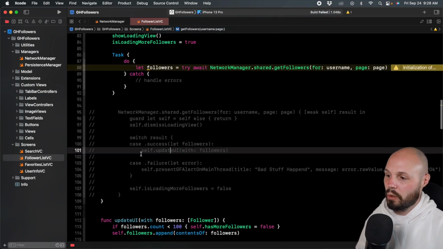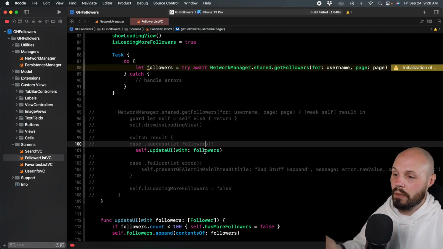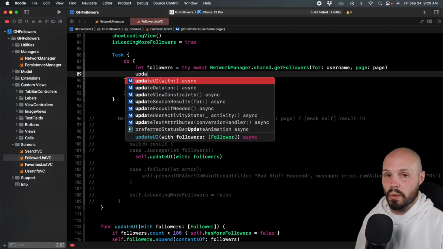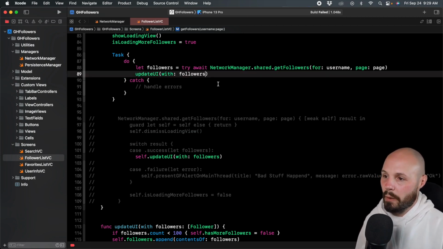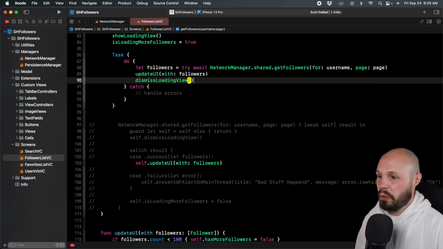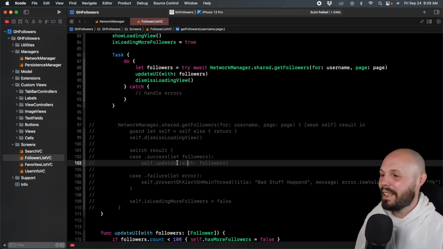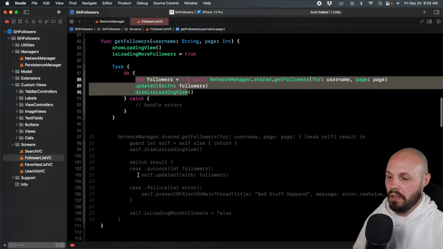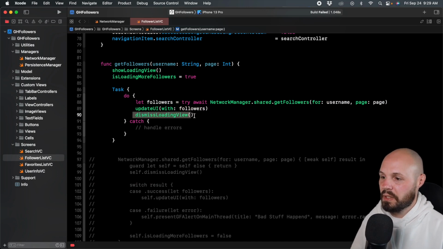So we successfully have followers. If we go back and look at our old function here, what did we do in the success case? We updated the UI with the followers. So I'm going to update, and you notice we don't have to do self because we're not in a closure anymore. So I can do update UI with followers, and then I will also have to dismiss loading view. Now let me comment this back. I keep uncommenting that just to show you the code because I know my comments are kind of gray and hard to read. So back to this, it's kind of like our success and failure case in the result, where here we're getting followers from the async await, updating the UI, and dismissing the loading view.